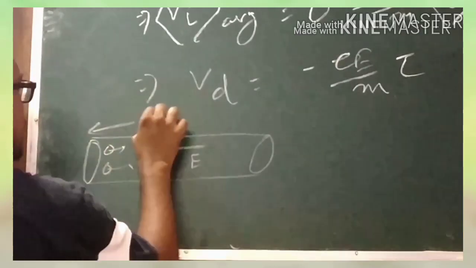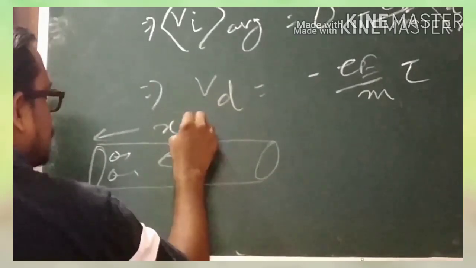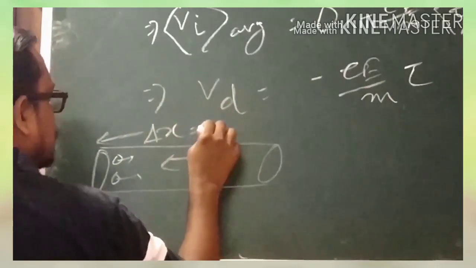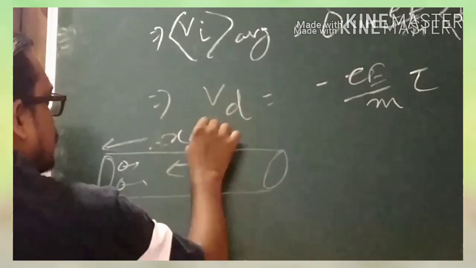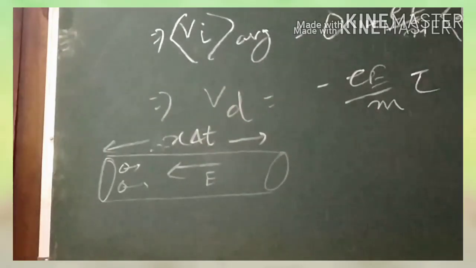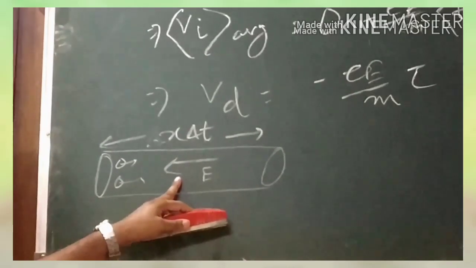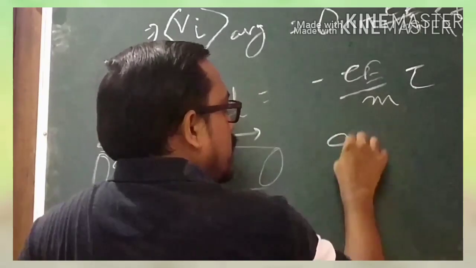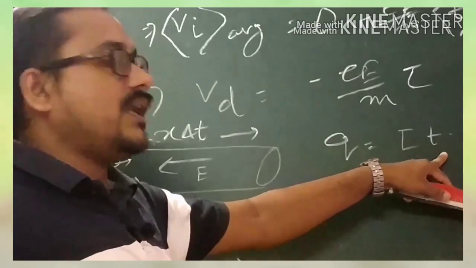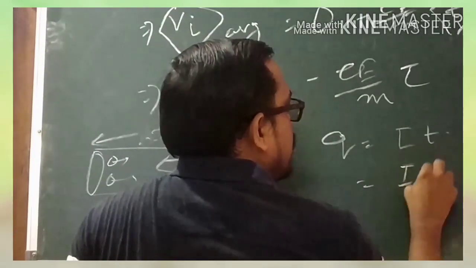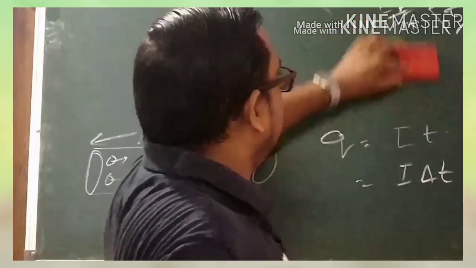Here E represents the electric field. Let us consider it consists of n number of electrons per unit volume. Again we know that Q equals I into t. So now let us assume a very small time interval. Now this will be equal to I into delta t.